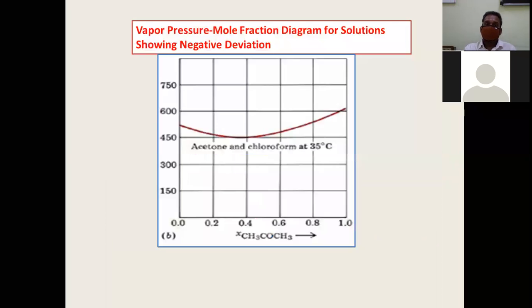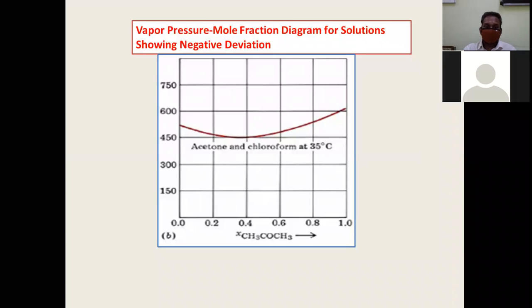The same thing can be seen in the vapor pressure curve also. Look at the way the vapor pressure of the solution has decreased, and it has gone to a minimum at 0.4 mole fraction of acetone. On the origin, 0, 0, what is that origin? Mole fraction of acetone is 0. That means it is pure chloroform. On the x-axis, mole fraction is 1. What does it mean? Mole fraction of acetone is 1, mole fraction of chloroform is 0. That means it is pure acetone.